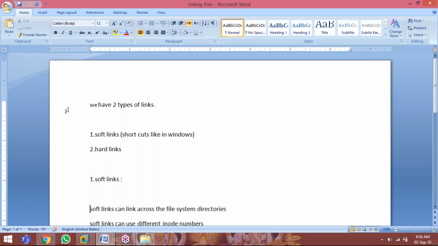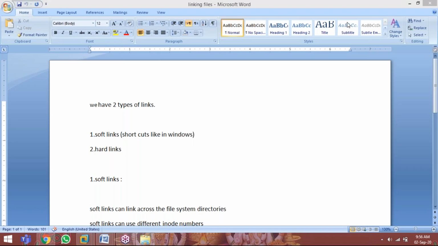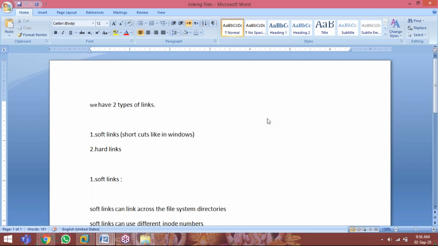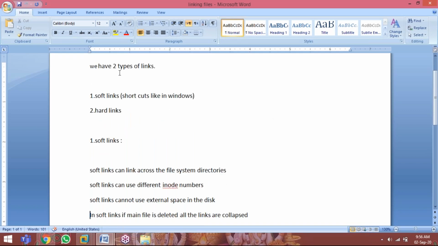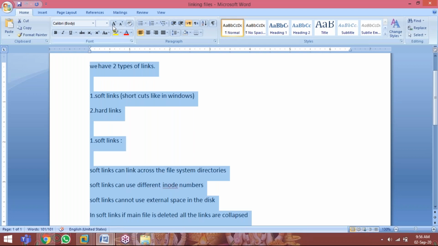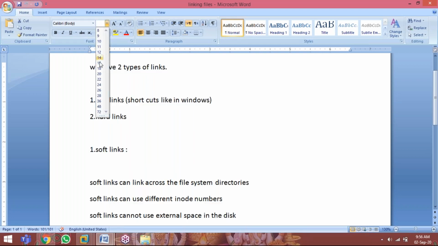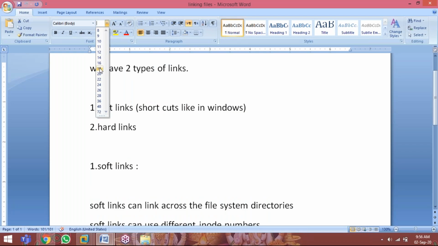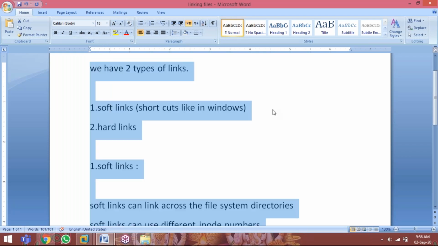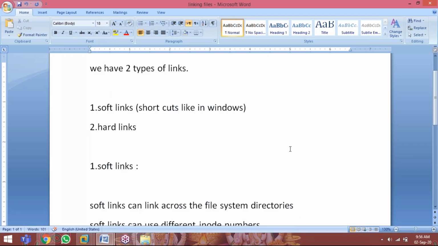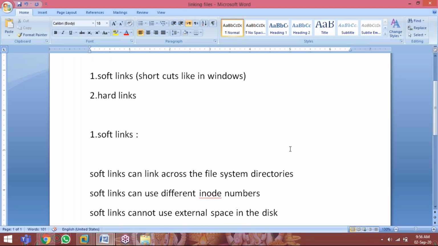We have two types of links: soft links and hard links. Soft links are like shortcuts in Windows.